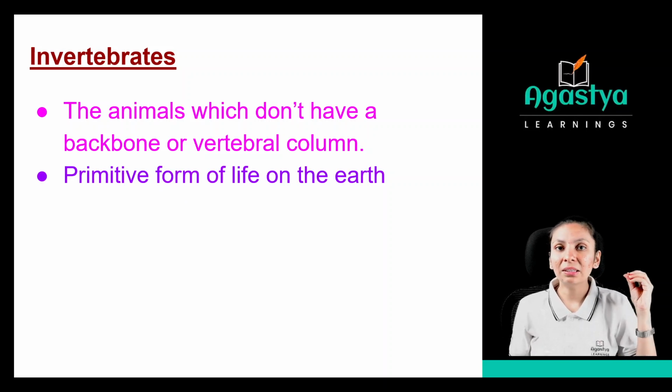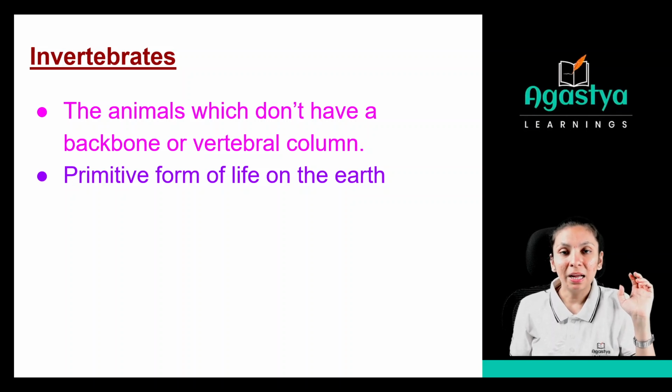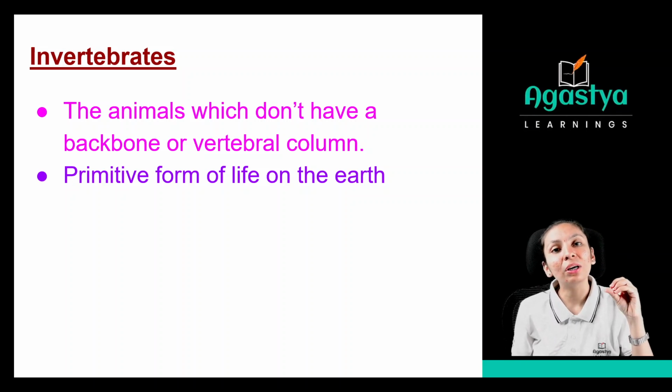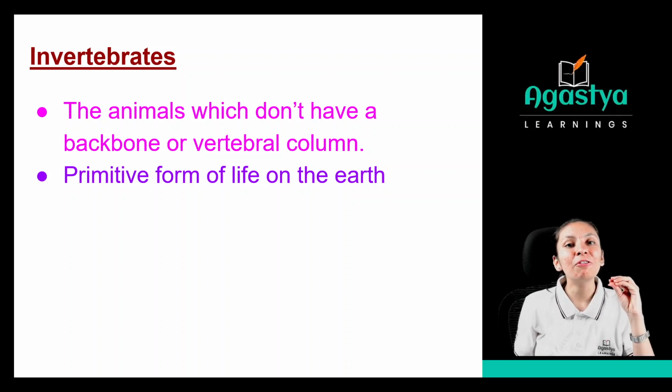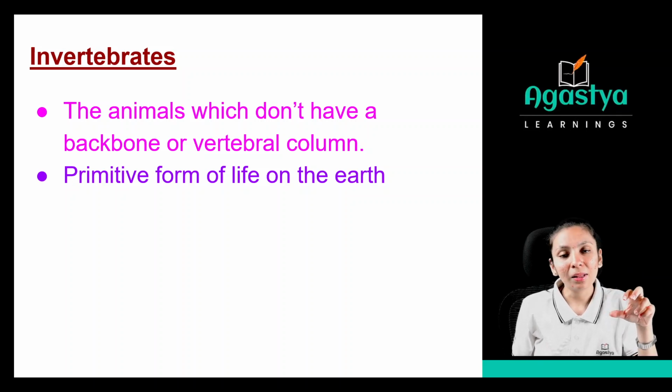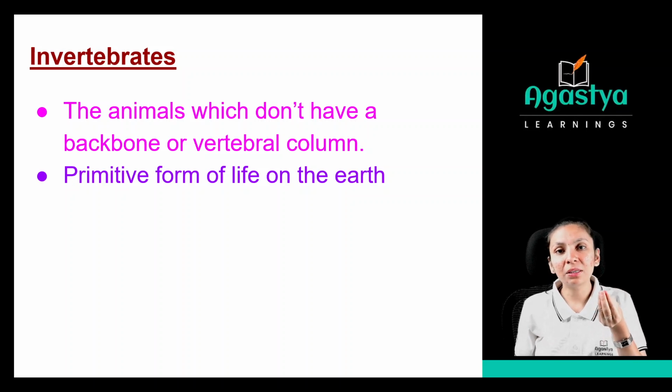See, whenever the earth was developed, at that time not all the organisms, not all the animals were present on the earth. So these invertebrates were the primitive form of life that were existing on the earth, right? Previously, we were not having the lions, tigers, elephants on the earth. Previously, these small animals were existing on the earth.